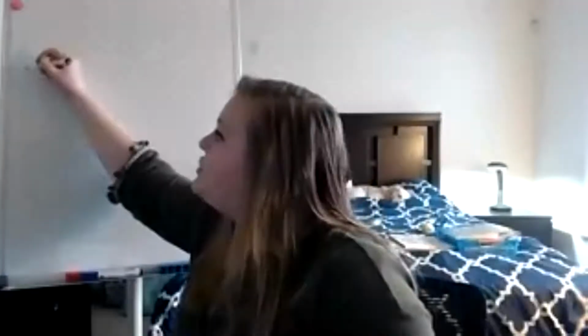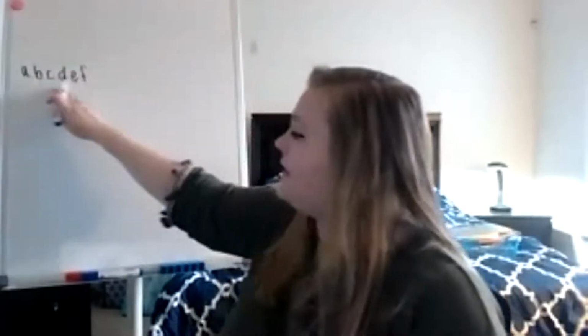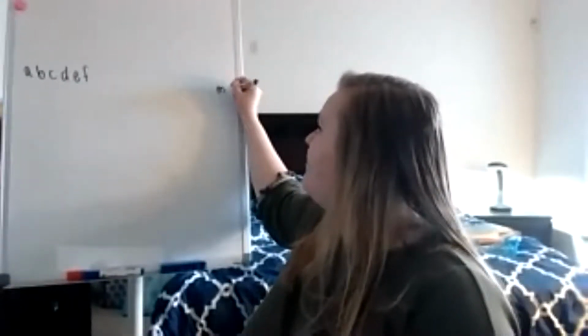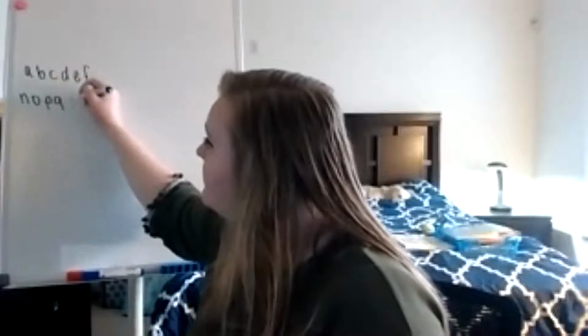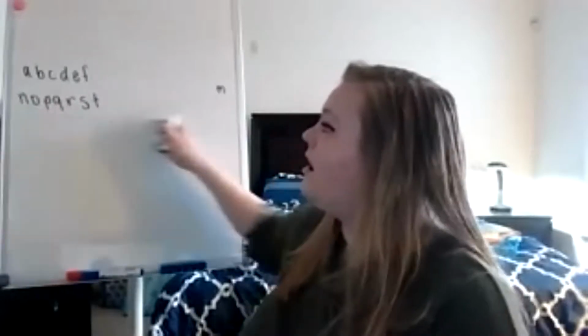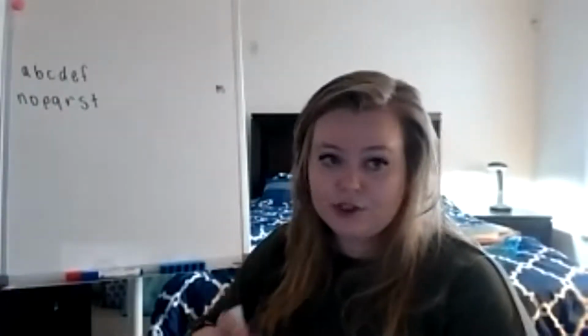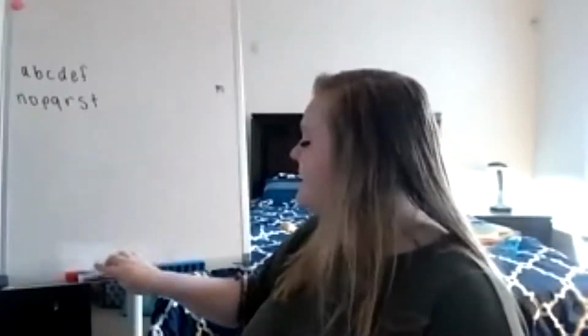It says, write the alphabet across the top of your paper. Using the alphabet you wrote, put the following words in ABC order using the first letter. So you're going to write the alphabet the way that you did last week. Write the alphabet all the way to M on the first line, and then finish the alphabet starting with N on the second line. So that's how you will do the alphabet: A through M on the first line, N through Z on the second line.